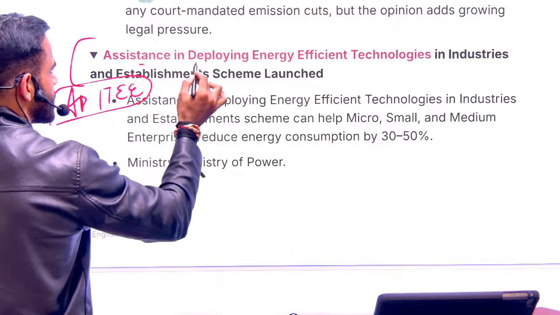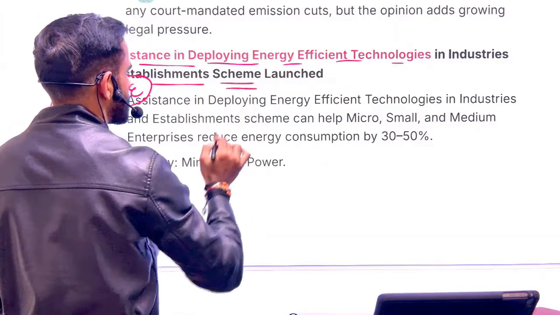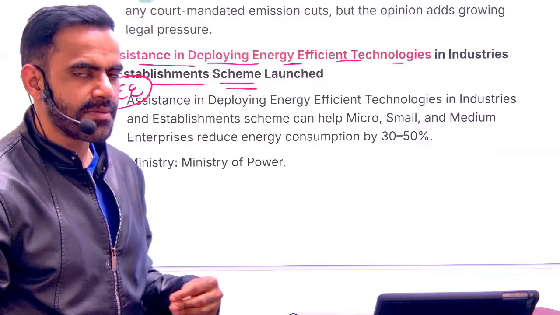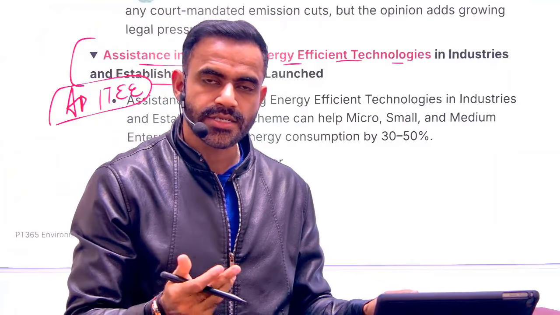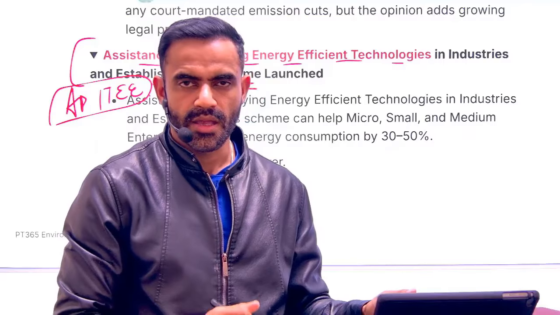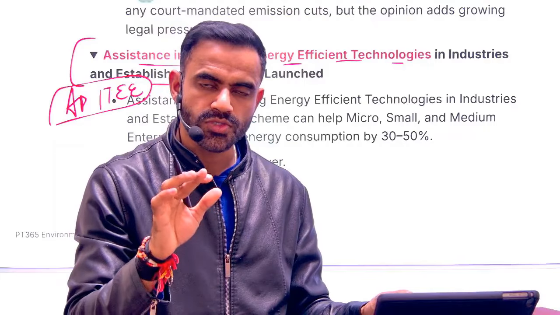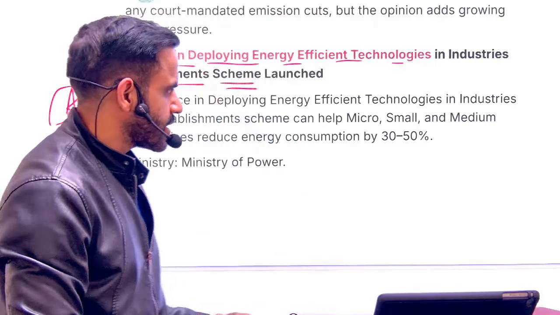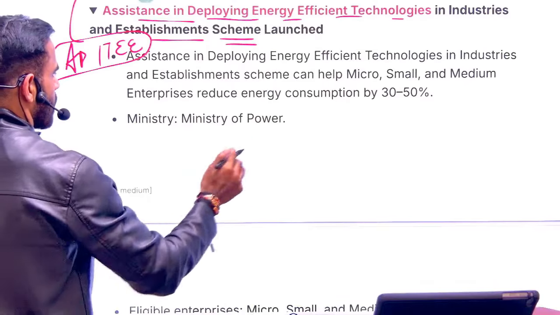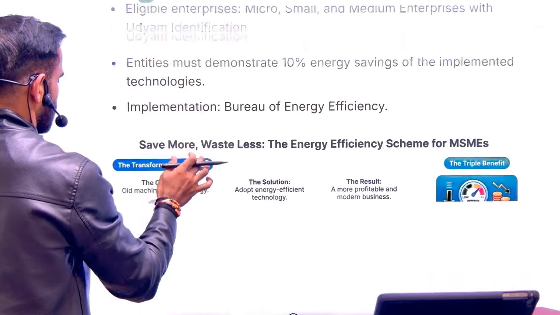What is ADITI? Assistance in Deploying Energy Efficient Technology in Industries and Establishment scheme limited. In a very simple sense, government is helping MSMEs to deploy modern technology so that their electricity consumption reduces. If they consume less electricity, their electricity bill will go down, their cost of production will go down, their products will be more competitive. That is the ADITI scheme. Since it is related to electricity, the ministry is the Ministry of Power.